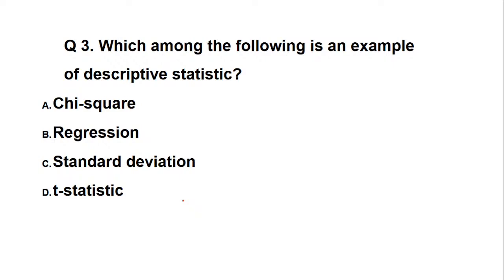Okay, coming to question number 3. Which of the following is an example of descriptive statistic? Chi-square, regression, standard deviation, or t-statistic. So which will be standing as one of the descriptive statistics? Whether it is t, standard deviation, regression, or chi-square, what is the one? Question number 3.